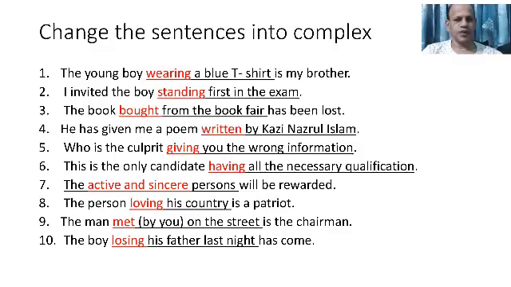You see the word in red ink, wearing, is a present participle. Standing, a present participle, modifies the noun boy. Bought is the past participle, modifies the book. And written is also a past participle, qualifies the noun poem.